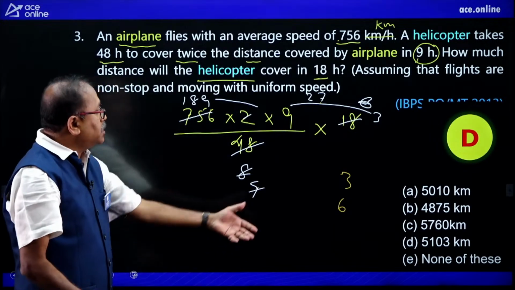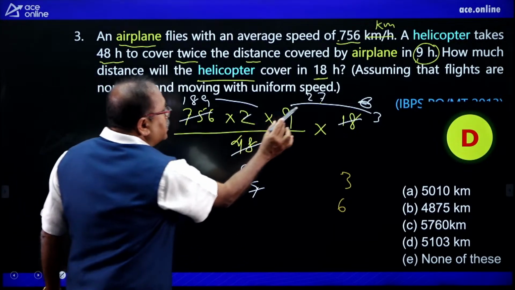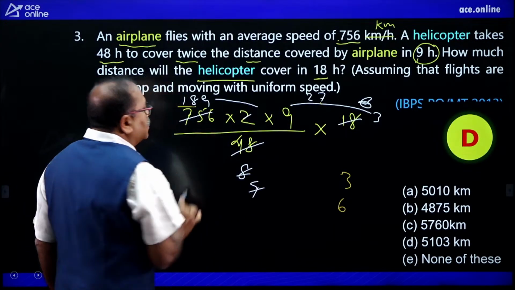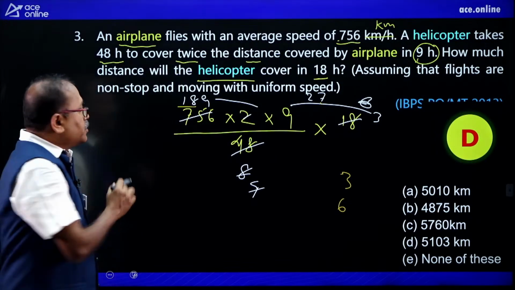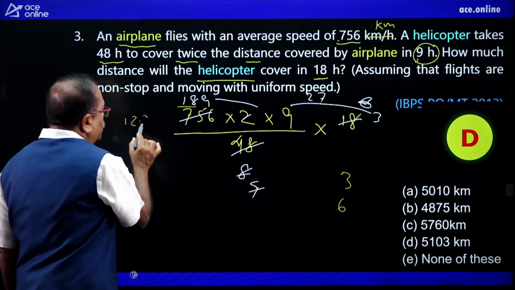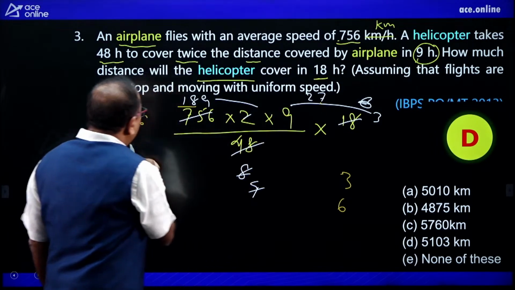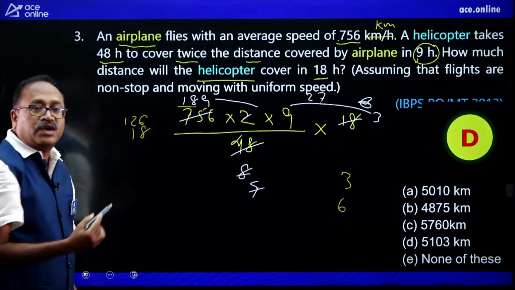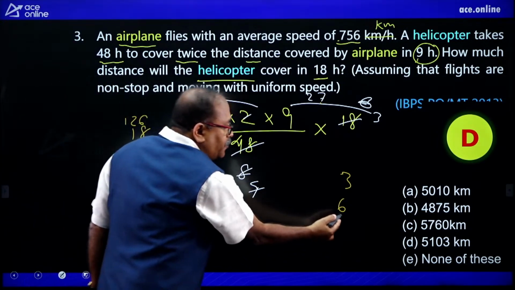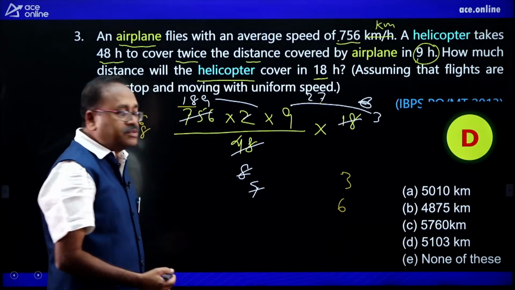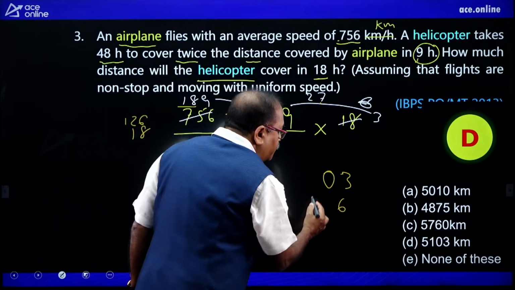3 is there and carry 6 is there. And after that with 7 I will multiply 18. 18 7 126. 126. And the 9 2 is 18. 126 plus 18 is 144. 144 plus 6, it comes 150. So carry 15.